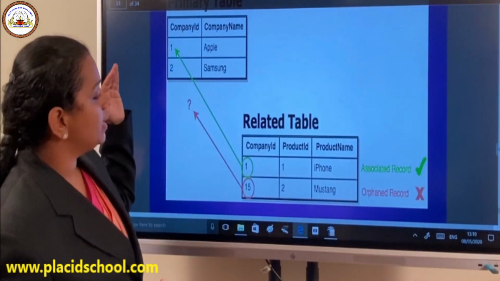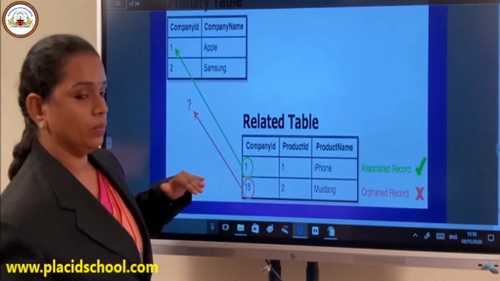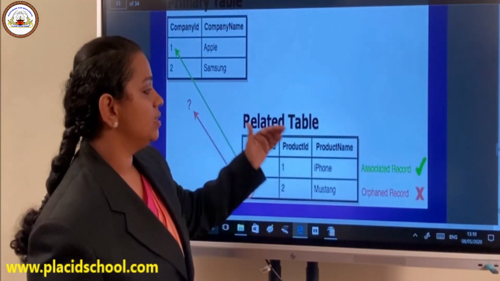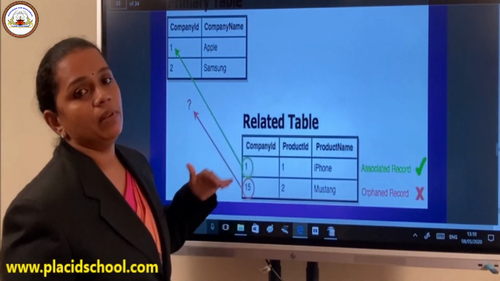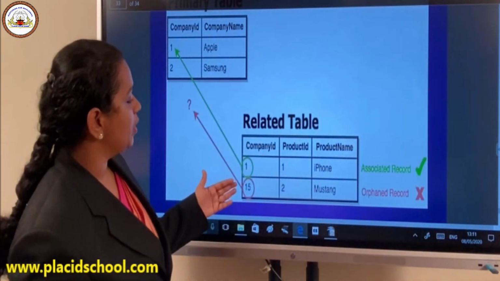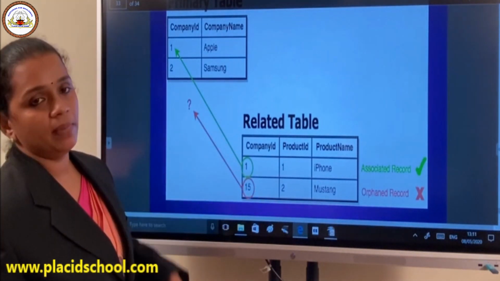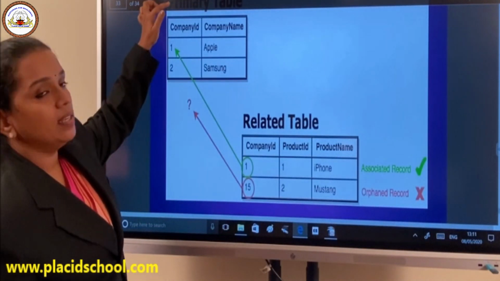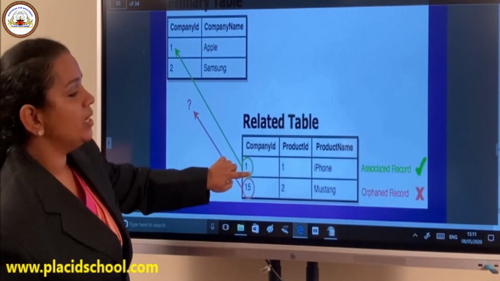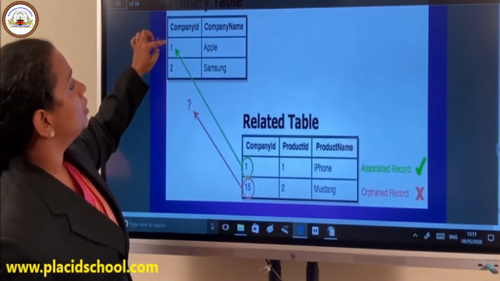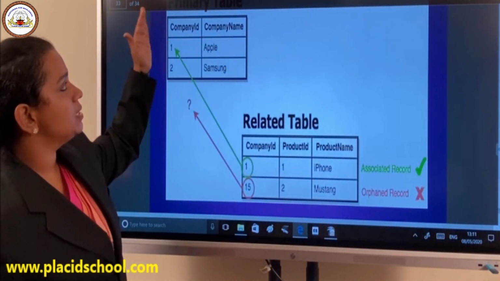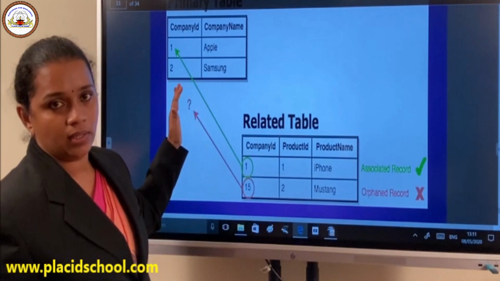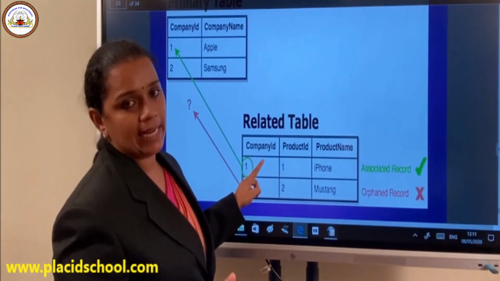Also, if you're trying to add a new row into this related table, that is the referencing table, then there will also be some conditions. For example, if you are adding a new row with a different company ID, again it will show an error. If you are trying to delete content from a primary table, for example, one is used in the related table and you are trying to delete this particular row in the primary table or master table, definitely this relation will be broken because this one is being used in the related table.